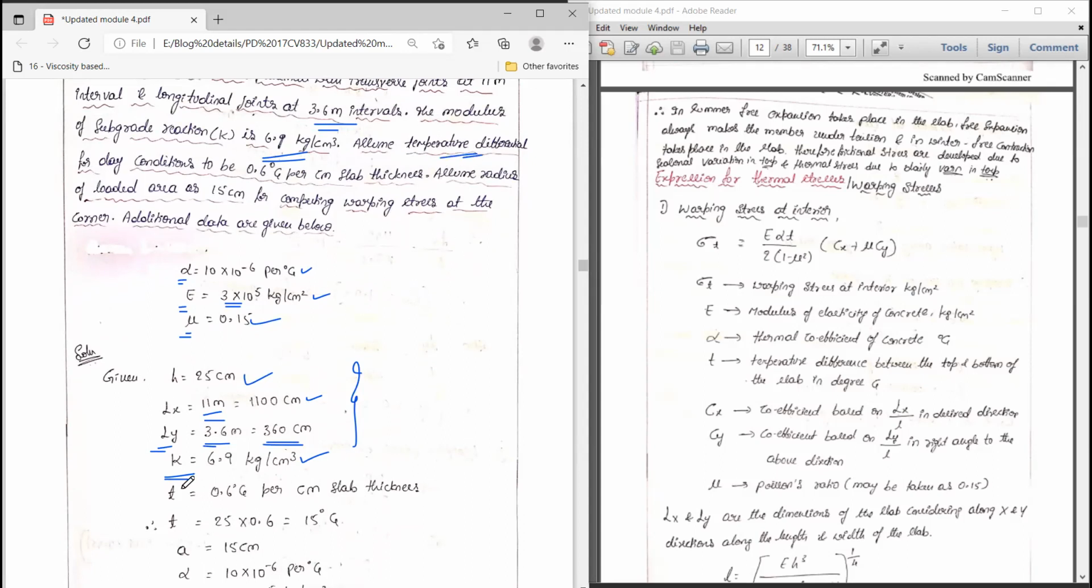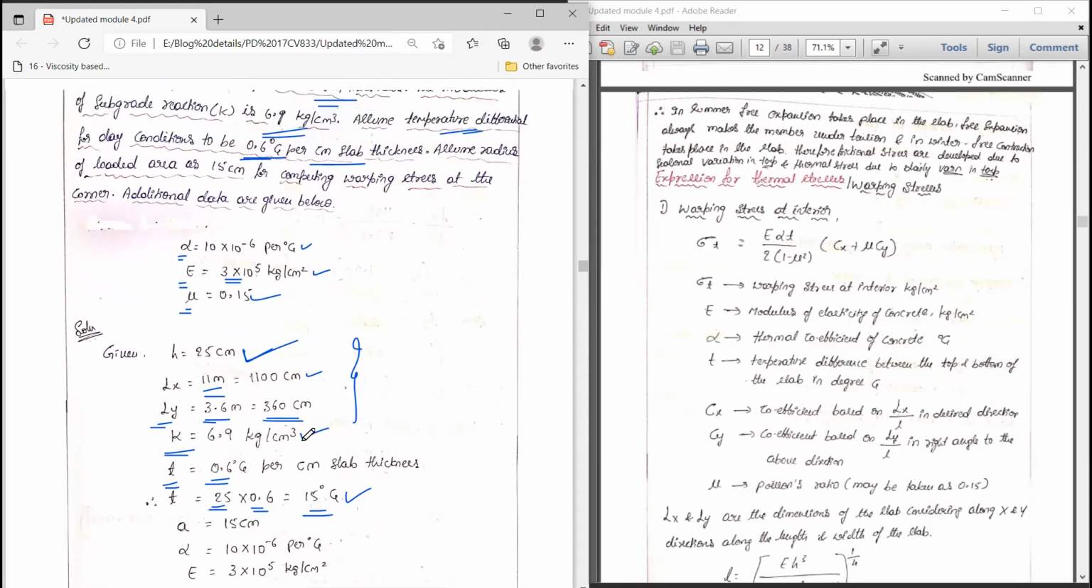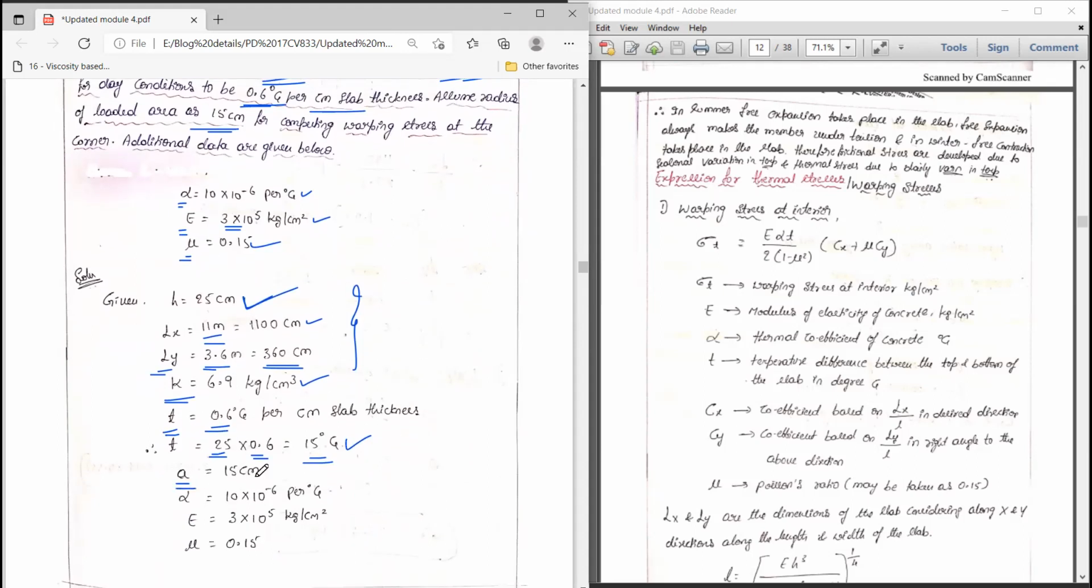Then the temperature differential, designated as small t, is equal to how much? Here it is 0.6 degree per centimeter of slab, but what is the total thickness of our slab? It is equal to 25 centimeter. Therefore, the temperature differential for the entire pavement thickness is 25 multiplied by 0.6, that is equal to 15 degree centigrade. Then the loaded area radius is 15 centimeter, therefore radius is designated as 15 centimeter. Other data are there, as I said already: alpha, E, and mu value, that is, thermal coefficient, Young's modulus, and Poisson ratio.